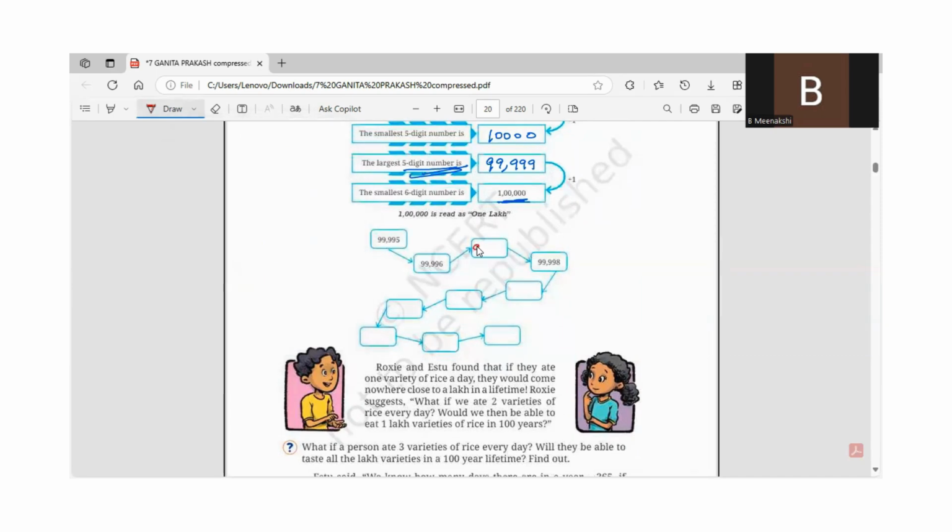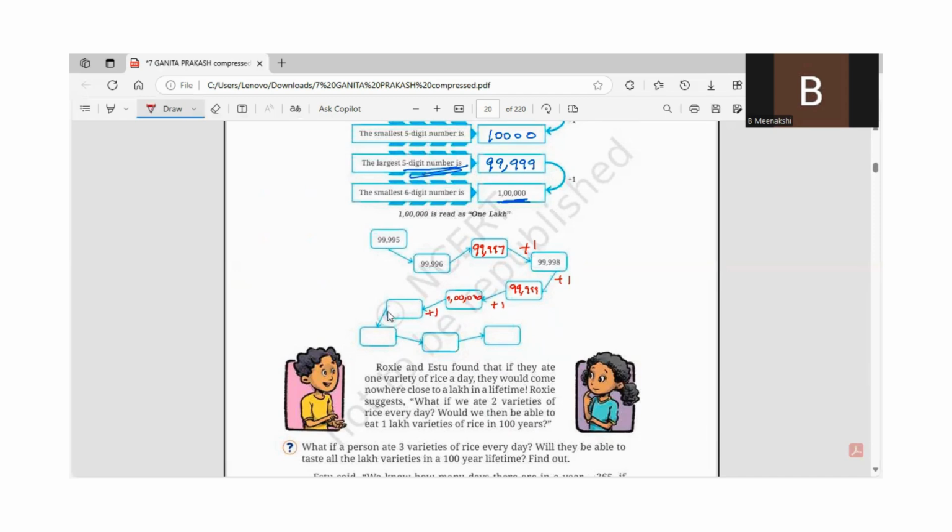So, what will the next number be? 99,999 plus 1. You're going to add 1 over here. 99,999, again plus 1, is 1 lakh.